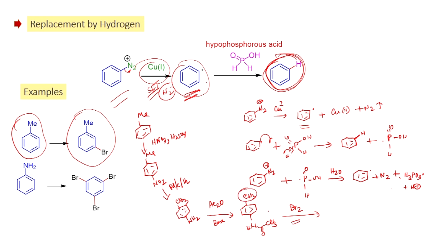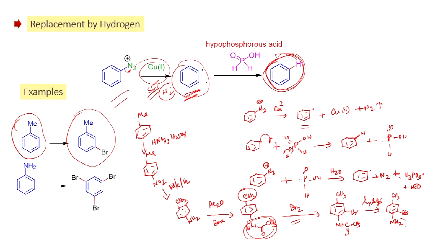we look at this one, this is also electron donating, but this one is more effective compared to this. In this case, this substituent dominates, therefore the bromination will take place at the ortho position. So, once you form this one, now you can do the hydrolysis. When you do the base hydrolysis, you will be able to get the aniline derivative.